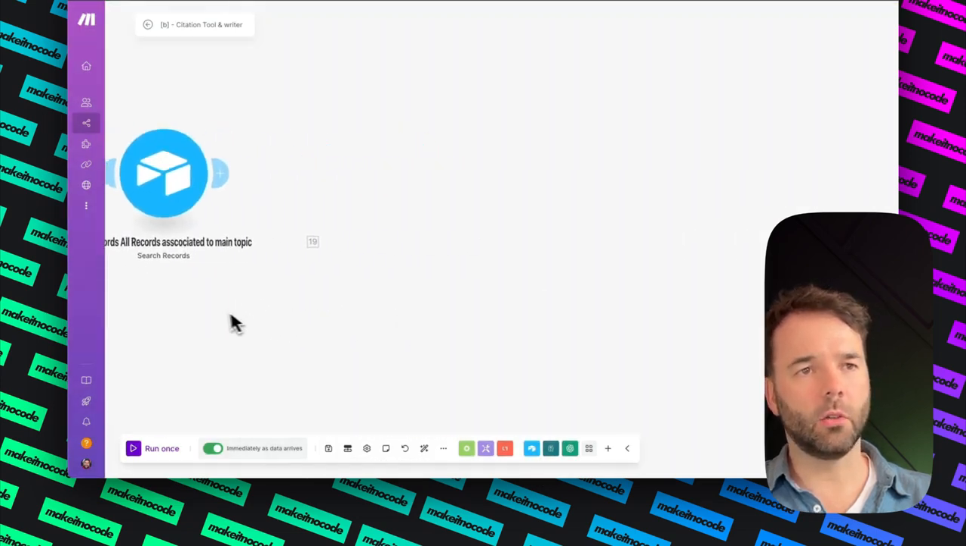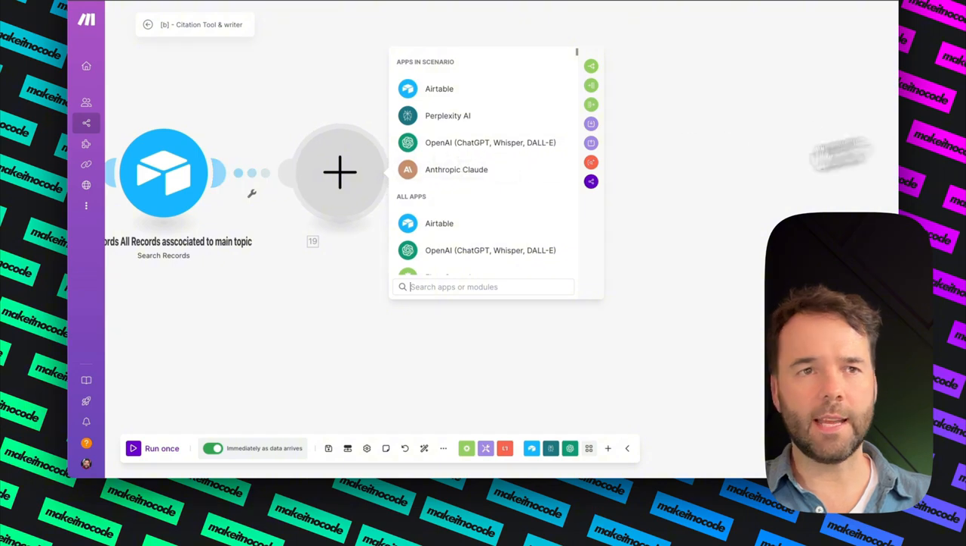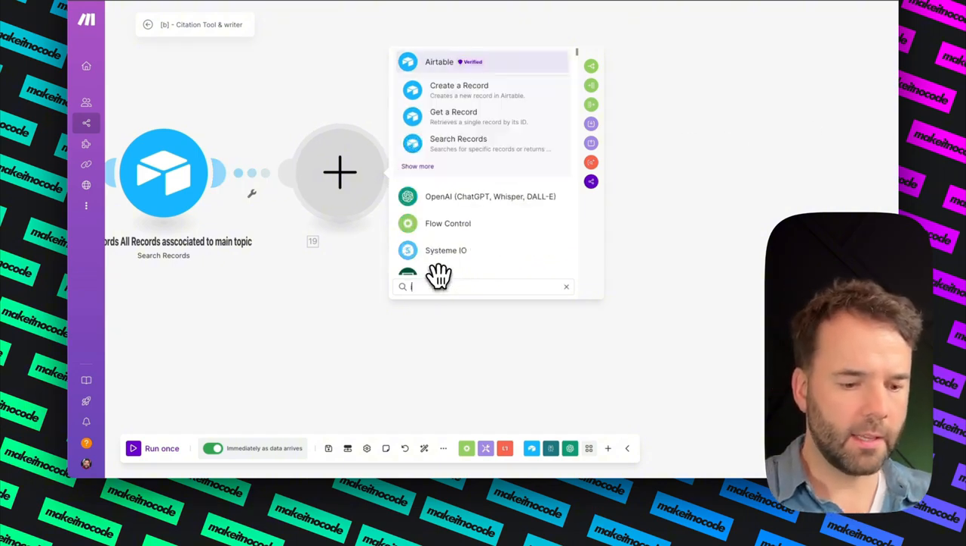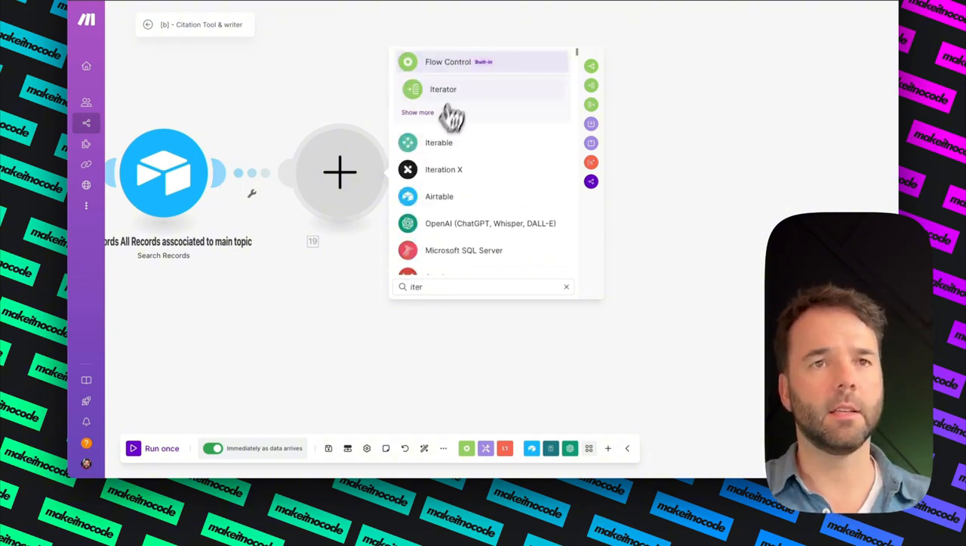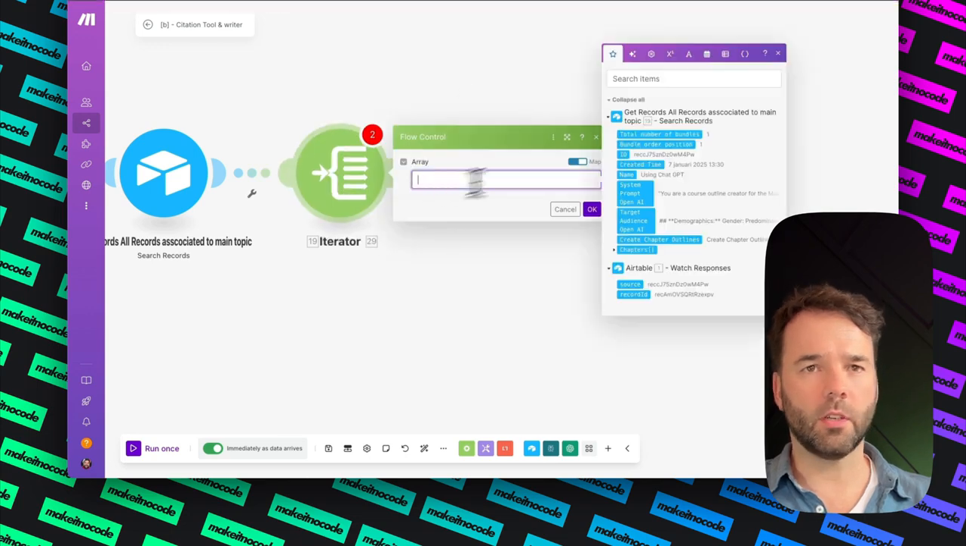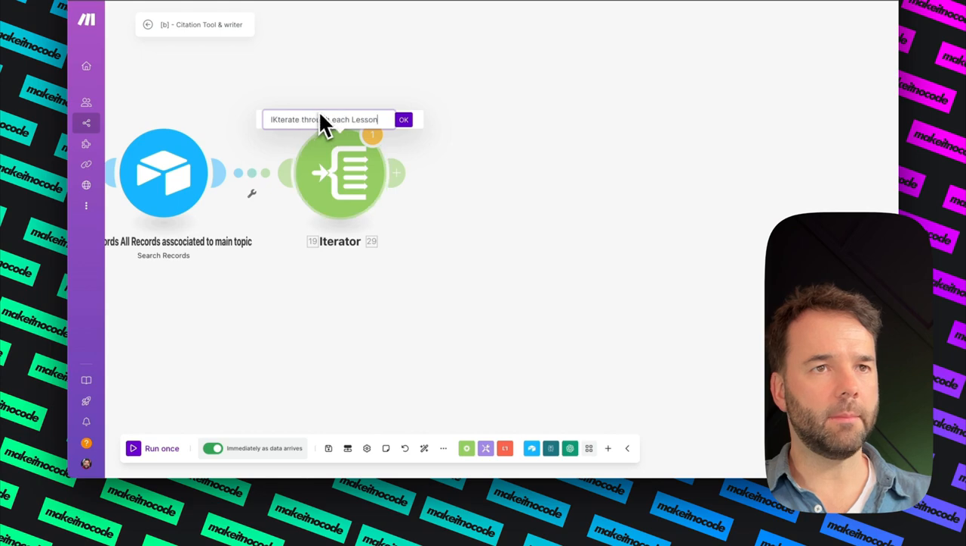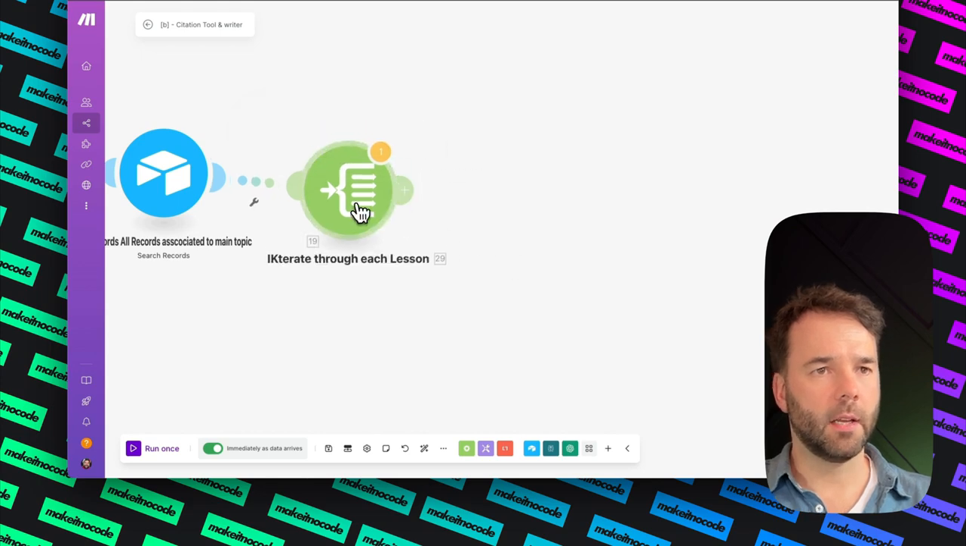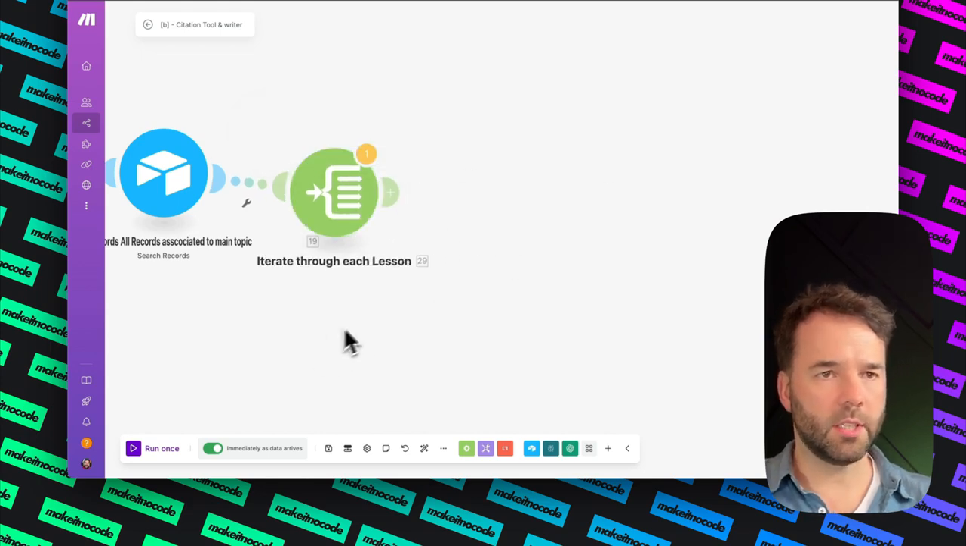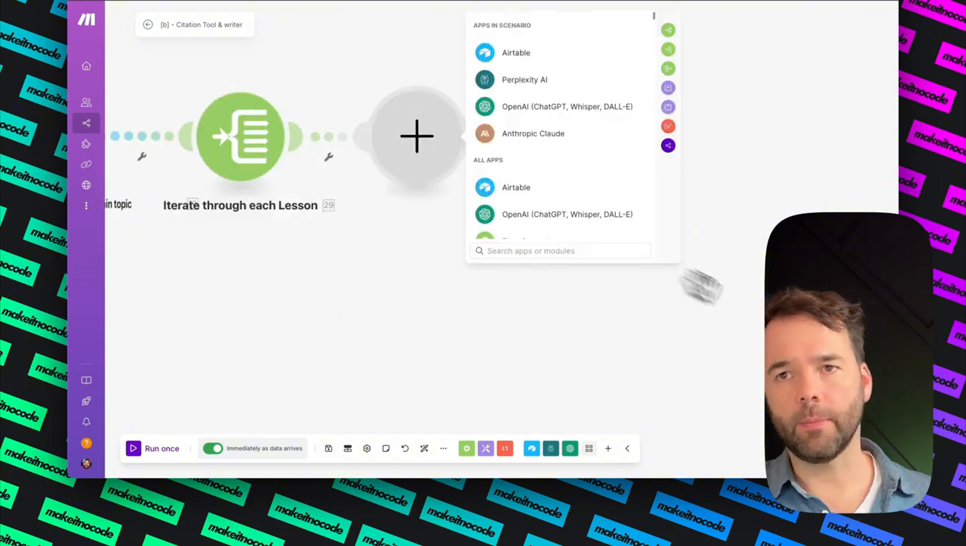Now, I'd like this whole thing to iterate through each one of the lessons. So I'm going to add an iterator here. It needs to go through the chapters. Let me just have a look. Total bundles, chapters. Let's also rename this. I'm just going to hit OK here. Iterate through each lesson.